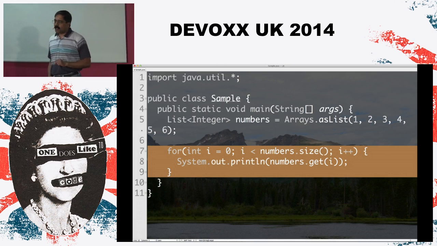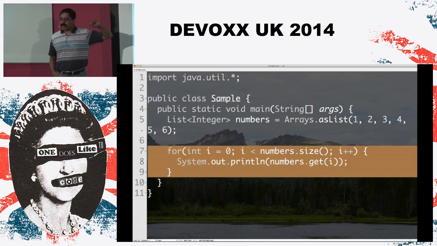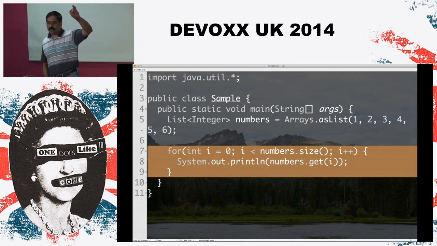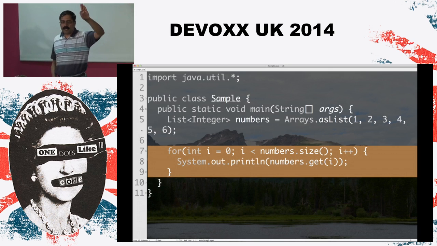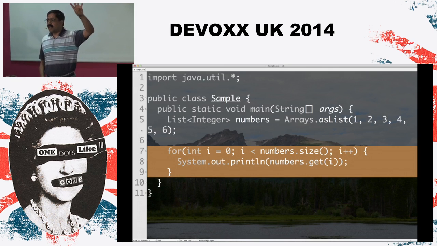In fact, I would argue this is one of the most complex pieces of code we could actually write, because you first have to initialize i properly, you've got to set the boundary conditions properly, you've got to increment the variable properly, and get the value out of the index properly, and all that to do a very trivial task of iterating through a loop.